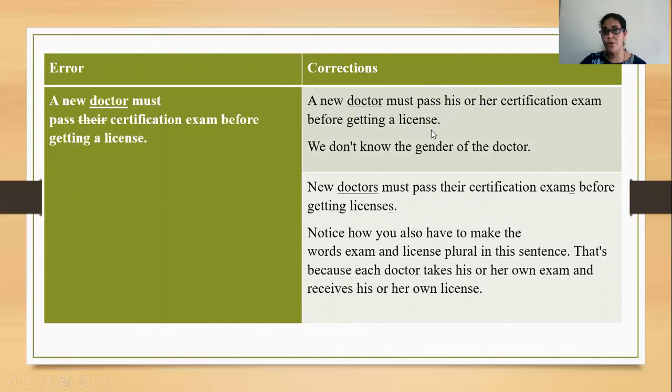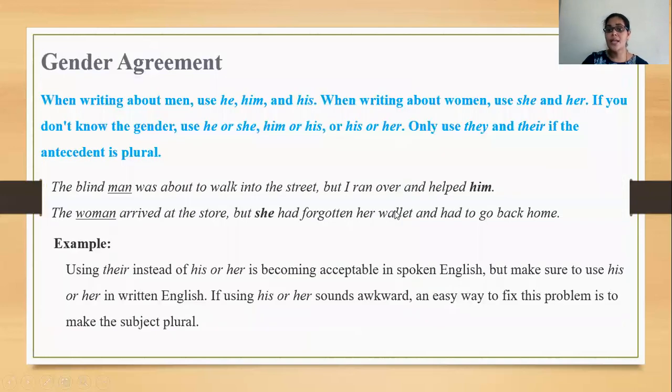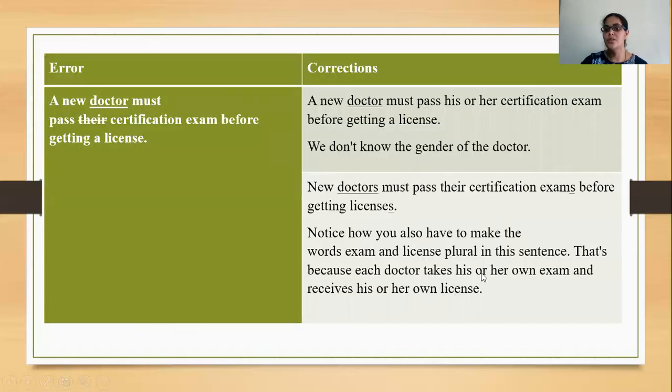This is one way of writing. New doctors must pass their certification exams before getting license. As I told you, when using his or her sounds very awkward, you can make that particular pronoun a plural. So when you're making the pronoun plural, you need to make certain changes also in the nouns. New doctors must pass their certification exams before getting licenses.